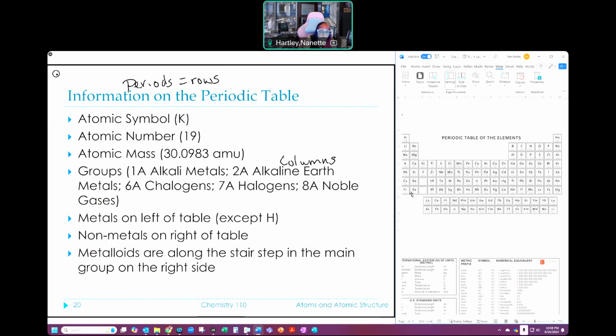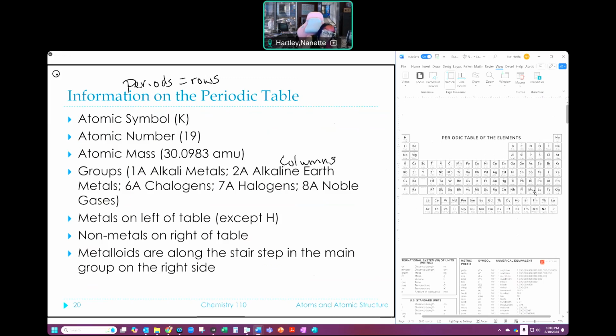The things that I want you to know: 1A is this guy over here. These ones right here are your alkali metals. Your alkaline earth metals are right here. I want you to know the chalcogens, which is the oxygen guys, everything under oxygen, the halogens, and the noble gases. In ALEKS, you may get asked about this group right here. I actually don't remember what the name of the group is. I had to look it up when I got asked that in ALEKS, but that's what we're typically talking about. Those are the ones I expect you to know.